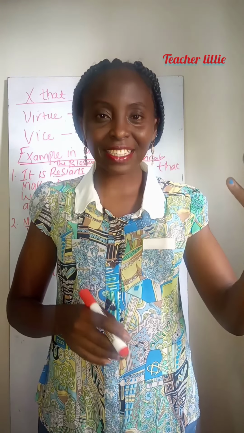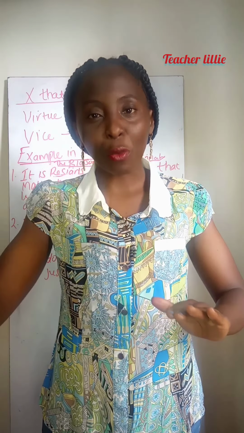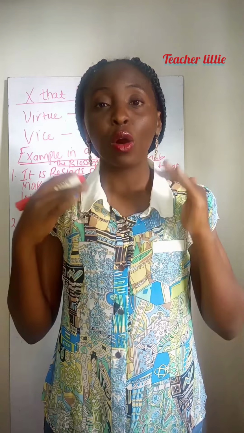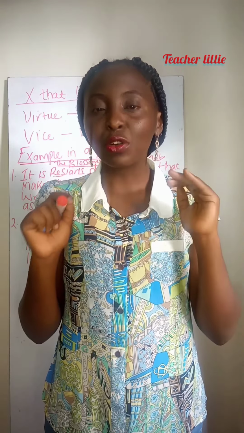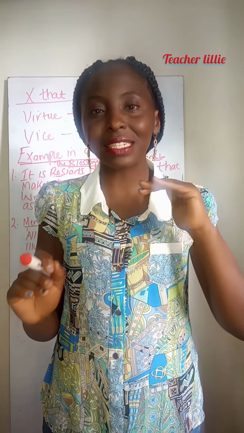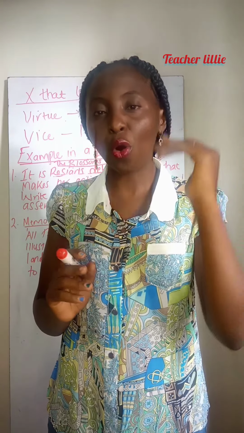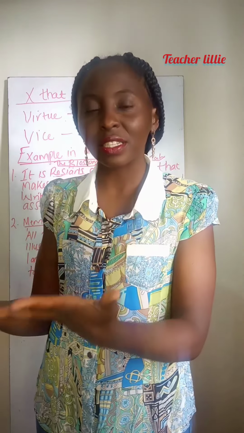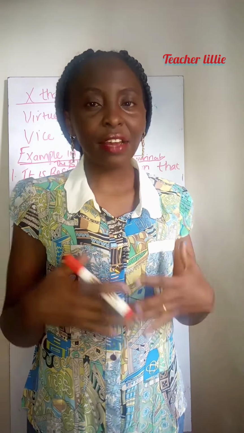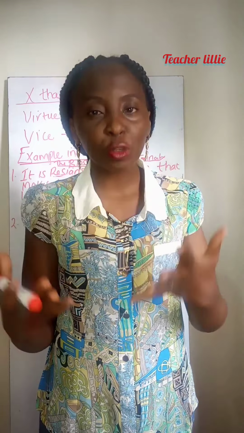Identify the X part of the question and the Y part of the question, which you should address as a candidate. Then note whether the question is under virtue or a vice. If it is under virtue, which are the rewards that this character gets? If it is a vice, which punishments does this character receive?